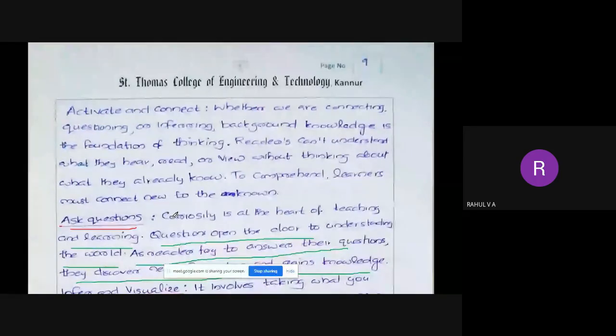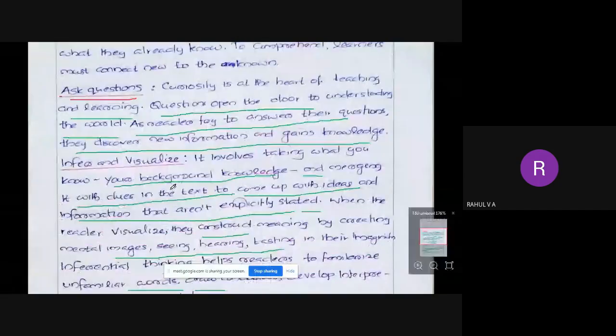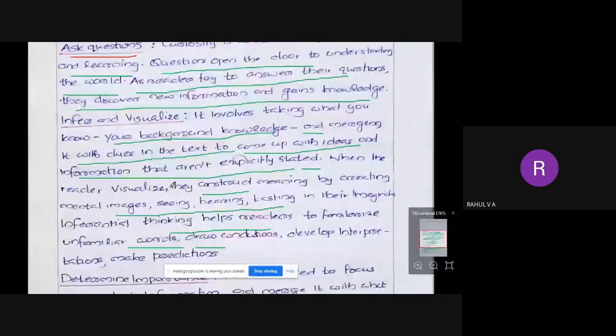So that is the third technique. And the fourth technique is infer and visualize. So visualization means we are creating some images in our mind, or by seeing something, by hearing something, we are keeping some mental images and then understanding the things for a long time.